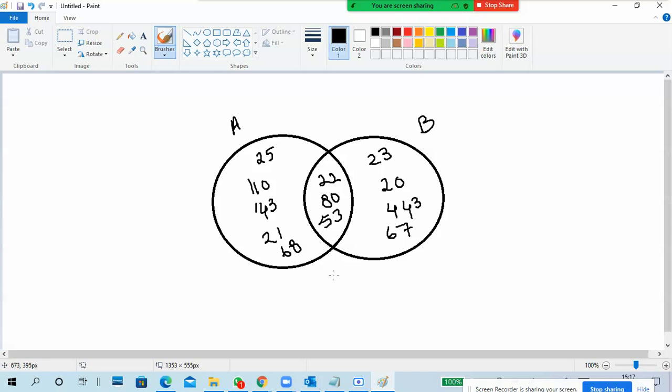Guys, tell me what I'm writing here. Can you catch something from these numbers? What is 25?